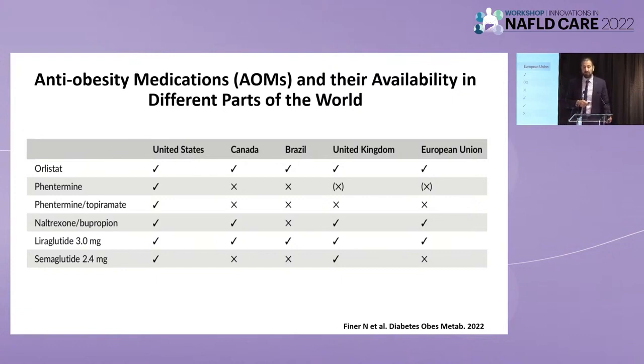The problem with the oral medications, the first 4, is that weight loss is very modest, so 3 to 5%, and they do have side effects, including potentially increasing blood pressure, arrhythmias, anxiety, so they don't come at a cheap price. And the uptake has been very low in the United States. And then we have the GLP-1 agonists. These are injectables, and they are costly.